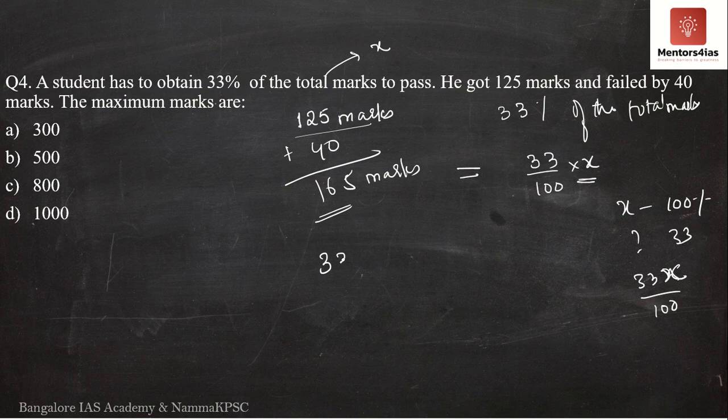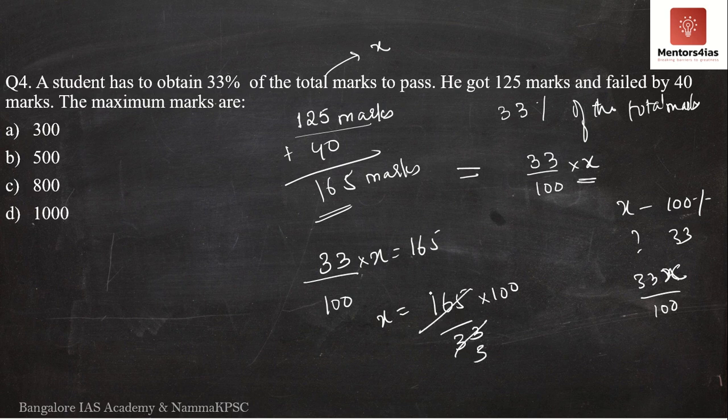So, from this we can say 33 divided by 100 into x is equal to 165. Therefore, x is what? Nothing but 165 into 100 divided by 33. Correct? So 11 3s are 33, 11 1s are 11, so 5 5s are, 11 5s are 55, 3 5s are 15, 5 into 100 is how much?